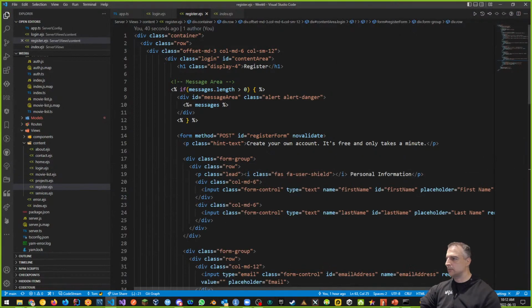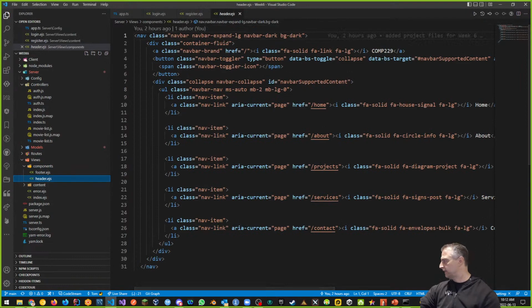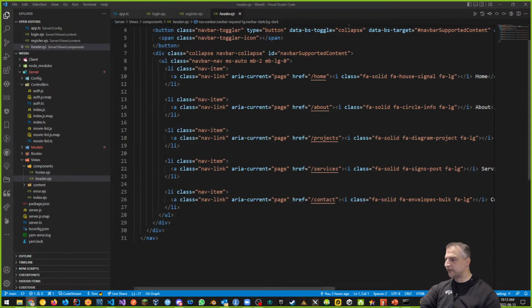All right, good. So now that we've put these pages up, we want to be able to process these pages. The processing part is something that I want to do after I modify my header. My header right now has no information about how to log in and register. There's no login and register page in my header. I want to change this so that we have the login and register links here in the pages. And when I'm logged in, I want to be able to display my movie list, but not when I'm not logged in.